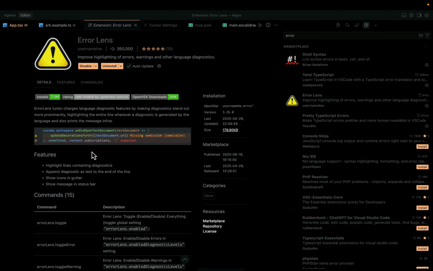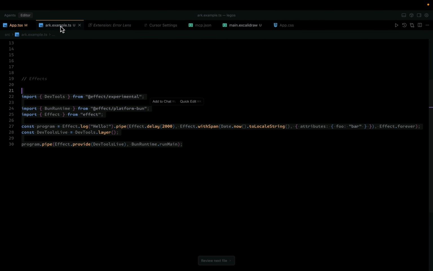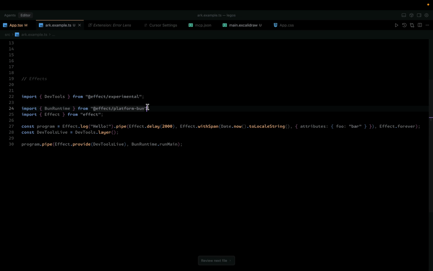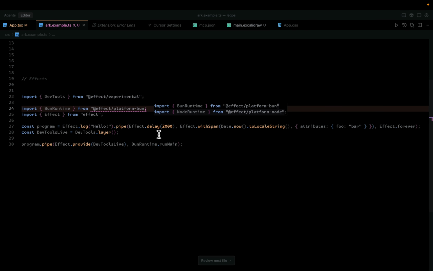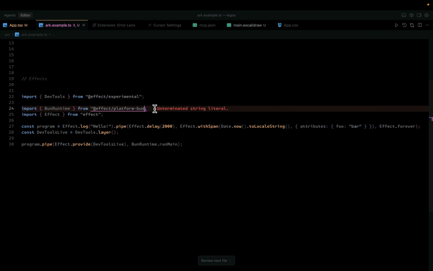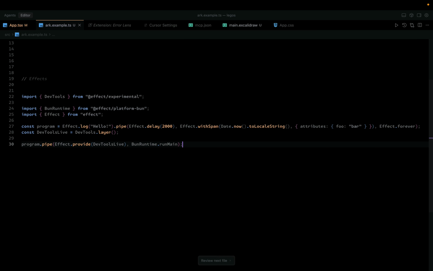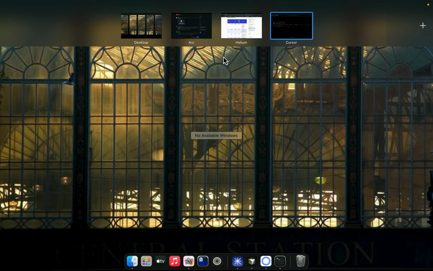It just shows you the errors right here, and you do not have to look at the application like that. For example, if I delete something like this, I see the Error Lens popping up here on the side, and I understand the error without even looking at it. Unterminated string literal, so I terminate it and do it like this. So yeah, those are the tools that I use all the time.